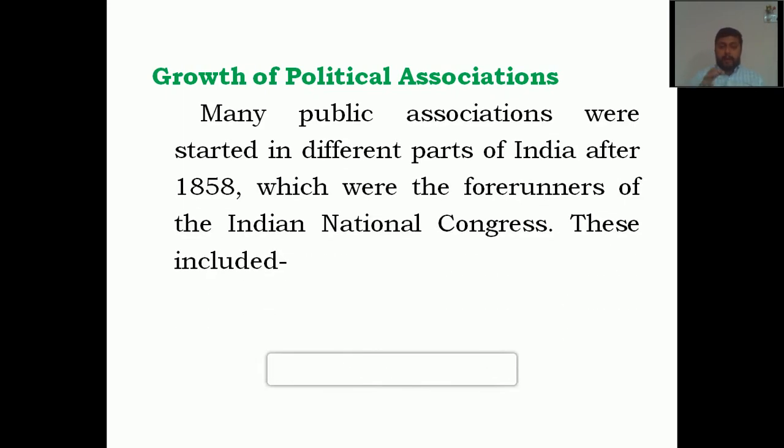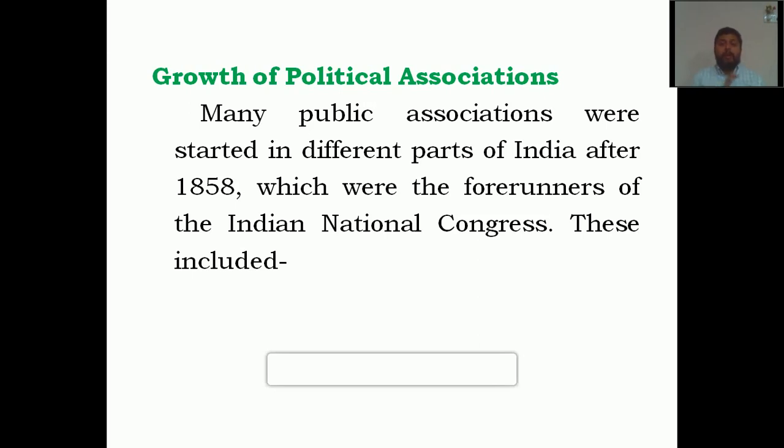Many public associations were started in different parts of India after 1858. You might be remembering this date. The First War of Independence took place in 1857. So after 1857, from 1858 onwards, different public associations started to form in different parts of the country, which were the forerunners of the Indian National Congress.